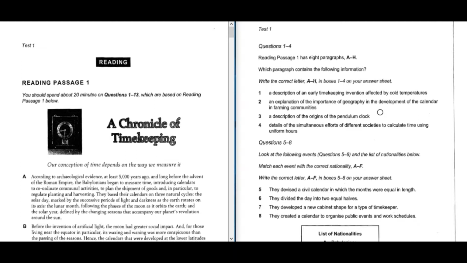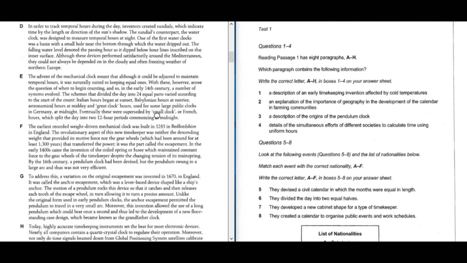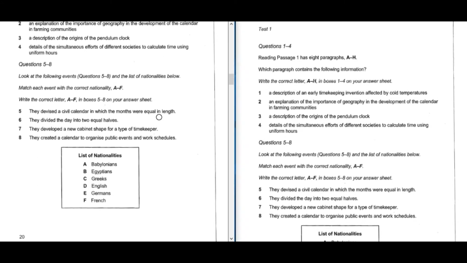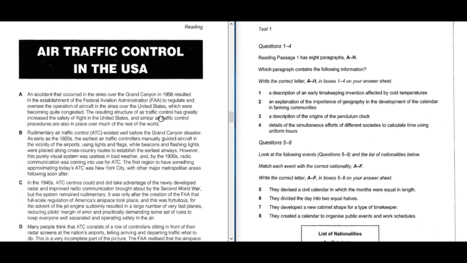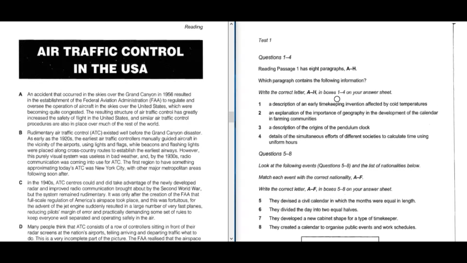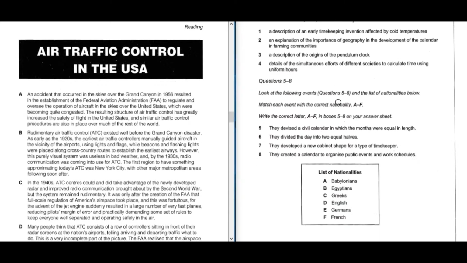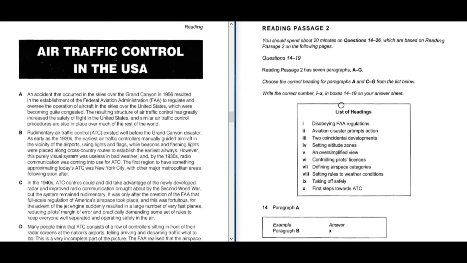In this passage, we will be discussing the answers of Cambridge Book 8, Test 1, passages 2 and 3. We have already done passage 1 in our earlier video. Here we will be discussing reading passage 2. Reading passage 2 starts with the question of headings. Yes, so here it is starting with a list of headings.